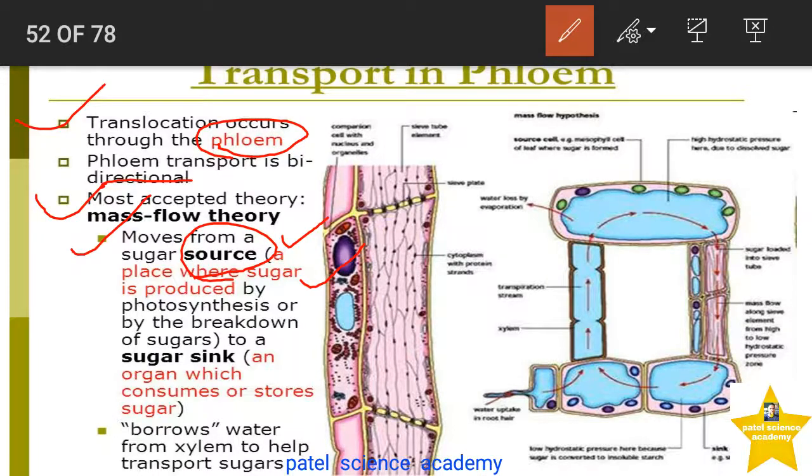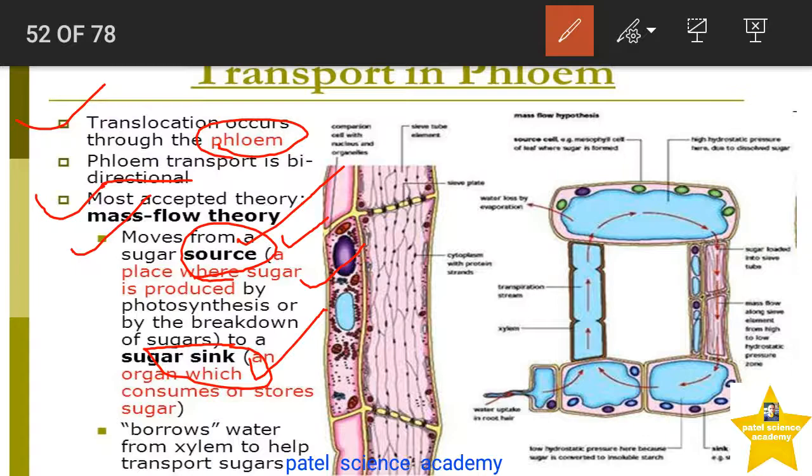Actually, there are two terms in this translocation process. One is source and another is sink. So what is this source and what is this sink? Let me show you. Source is the point or organ where sugar is produced, meaning where photosynthesis takes place, and these are the green parts of the plant, for example the leaf.